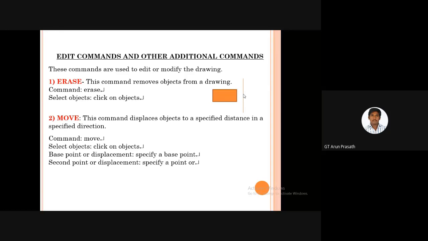And the move option, if we want to move the same rectangle or same square in my worksheet, we use the move option. This command displaces objects to a specified distance in a specified direction. Then in the command box I type move and press enter and select the objects, click on the objects, and by using the mouse itself, I can drag and drop the particular objects in the worksheet.